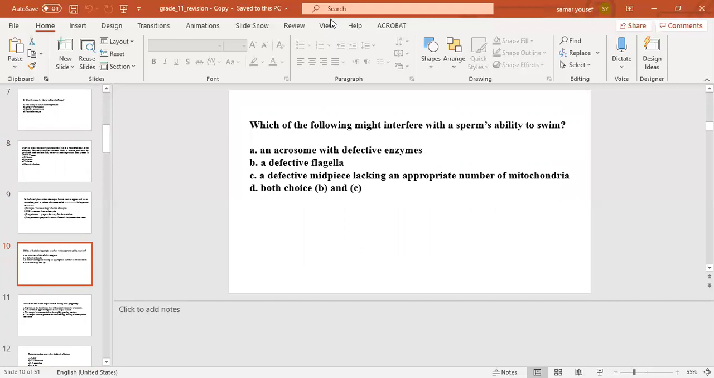Which of the following might interfere with sperm's ability to swim? Number A, an acrosome with defective enzymes. Number B, a defective flagellum. Number C, a defective midpiece lacking an appropriate number of mitochondria. Or number D, both choices B and C. The correct answer will be D, both choices B and C.